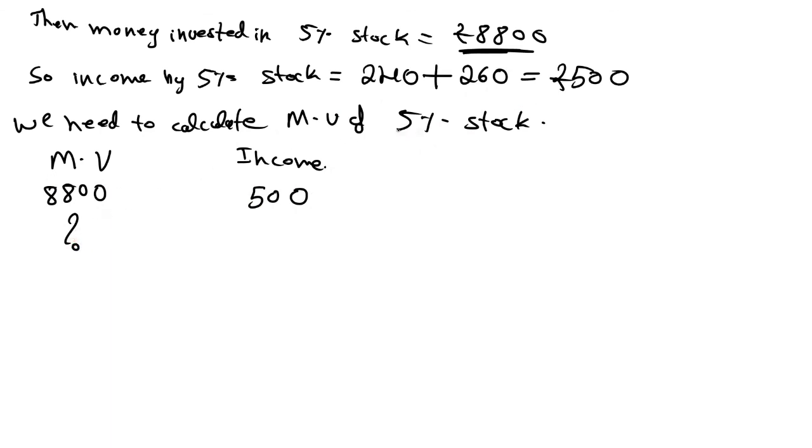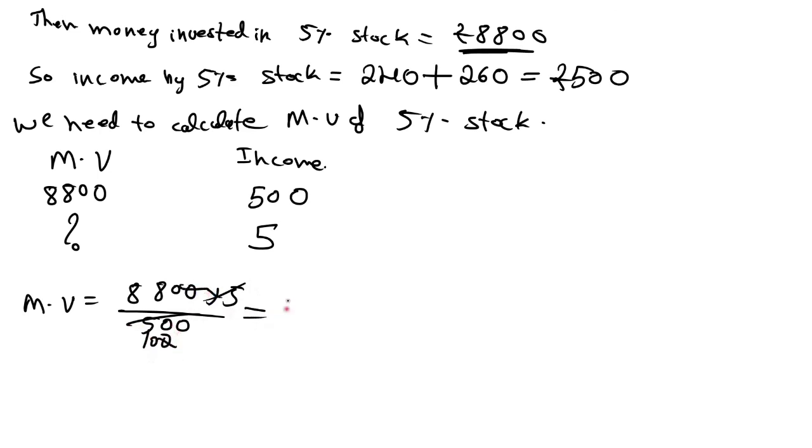What's the meaning of 5% stock? 5% stock means dividend per stock is equal to 5 rupees. Okay, 8,800 rupees gives 500 rupees. Then for 5 rupees, what is the market price? So market value is equal to cross multiply, 8,800 into 5 divided by 500. 5 ones are 5, 500s are, then 20 20 get cancelled. How much you will get? It's equal to rupees 88. Therefore market value is equal to rupees 88. Okay.